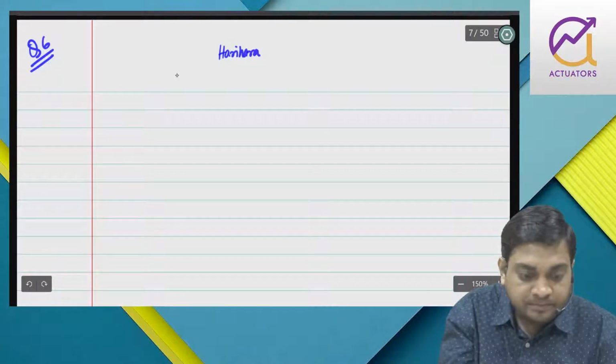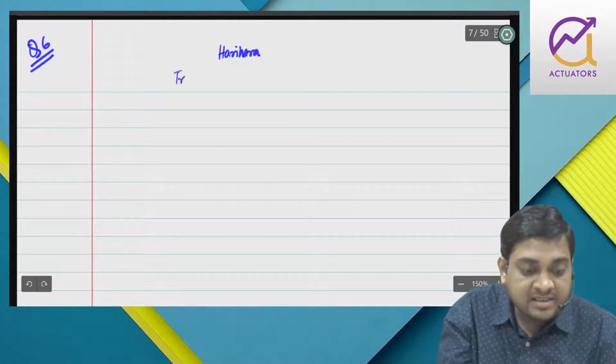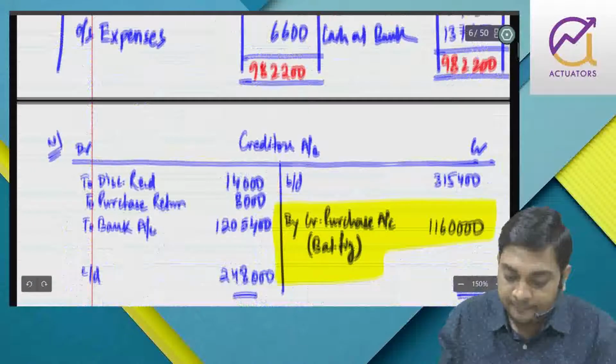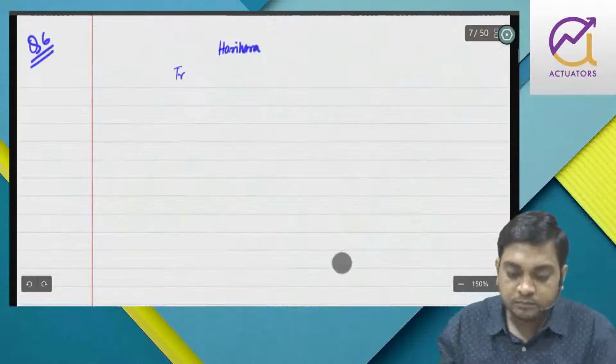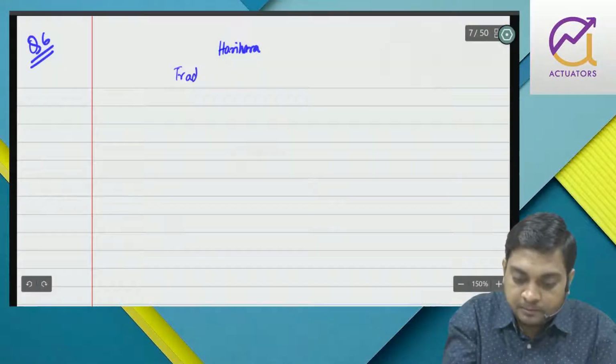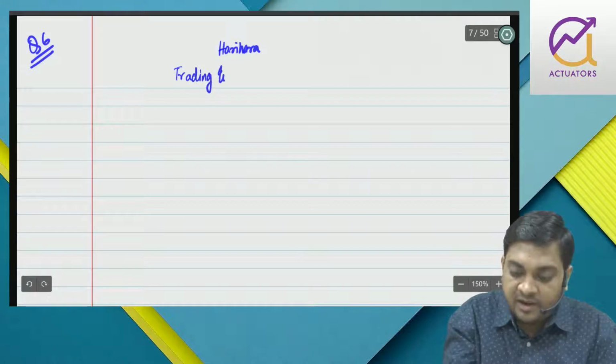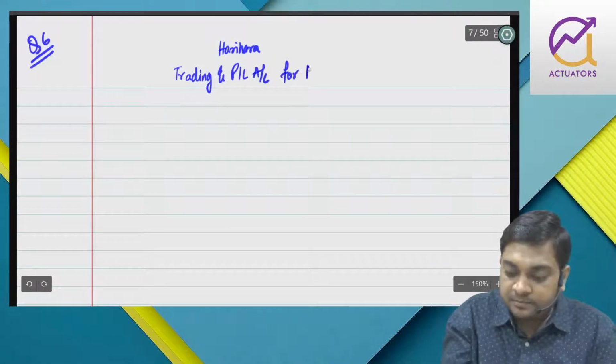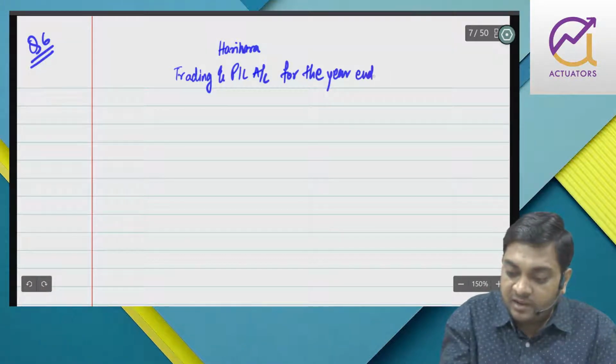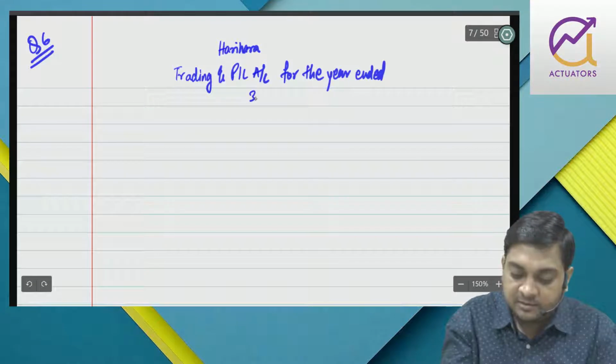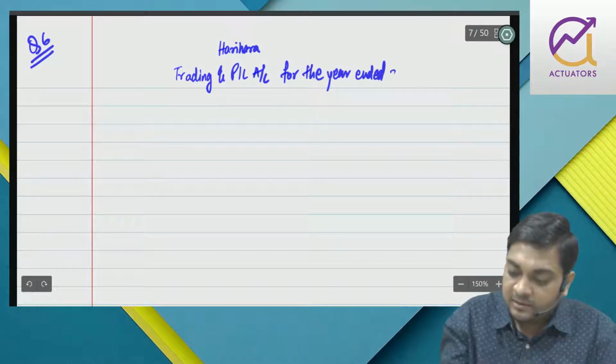So it is in the books of Harihara, and the year ending is December, right? Trading and P&L account for the year ended 31st December.